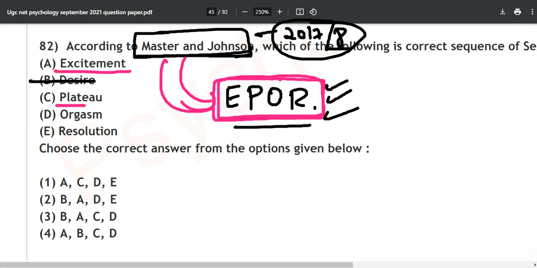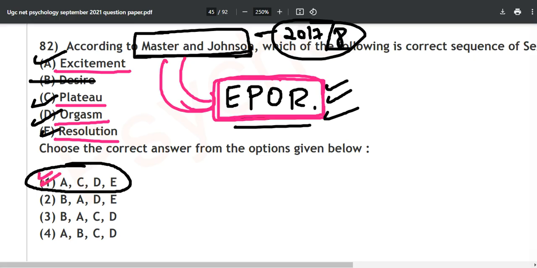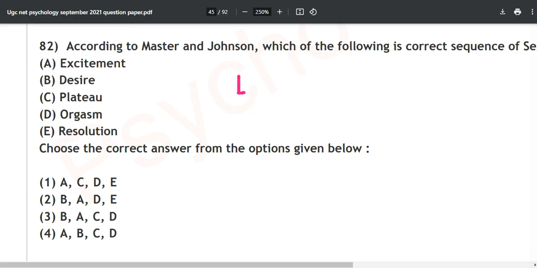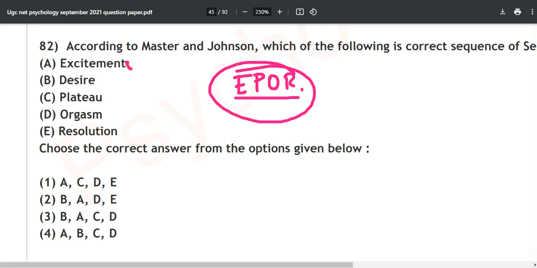Excitement will be first, then the plateau, then the orgasm, and then the resolution. The correct option is A, C, D, E. Where are you finding this in the options? Option number 1, A, is the correct answer. Just remember the mnemonic EPOR: excitement, plateau, orgasm, and resolution.